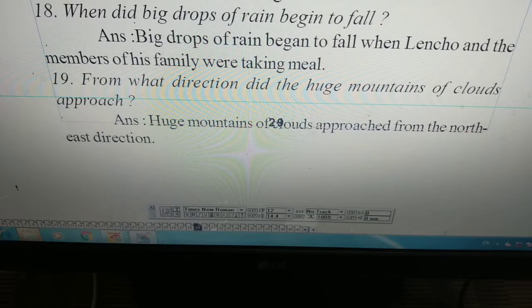Question number 19. From what direction did the huge mountains of clouds approach? That means you have to say from what direction the clouds were nearing Lencho's village, Lencho's house, the valley in which Lencho lived. The answer will be, huge mountains of clouds approached from the northeast direction. It was coming near to the valley of Lencho from the northeast direction.